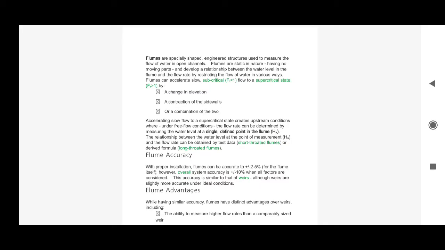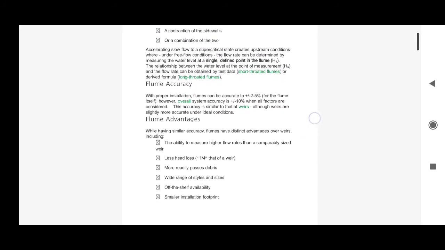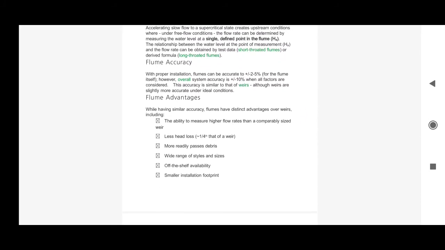So weirs are also used for the same purpose, to measure the flow rate, but flumes are very easy to install, and flumes are pre-constructed, or you can say pre-manufactured structures. So that makes them easy to install, and although they are not as accurate as weirs, they are still doing a good job. What are the advantages of using flumes?